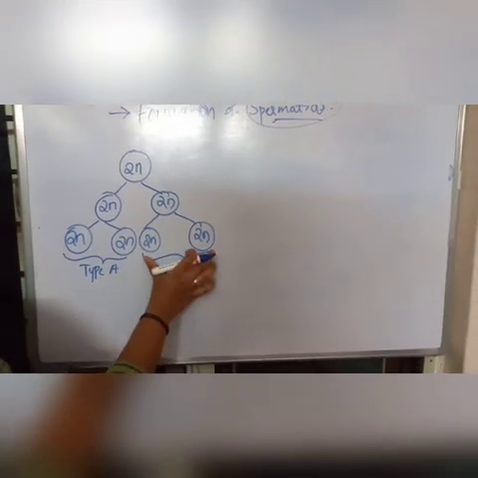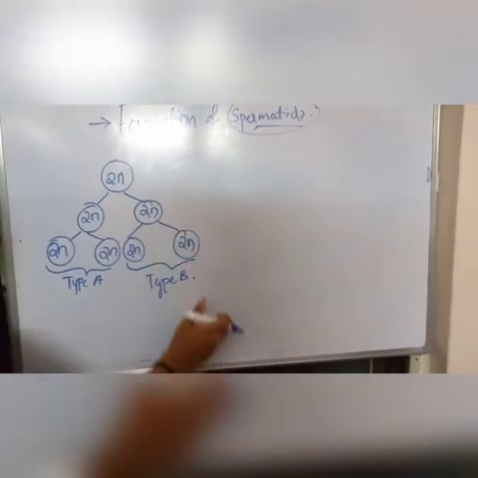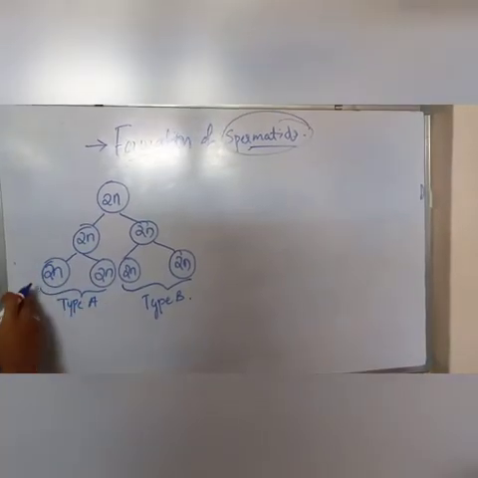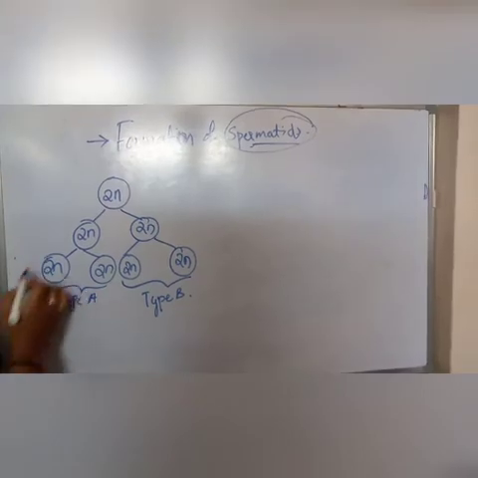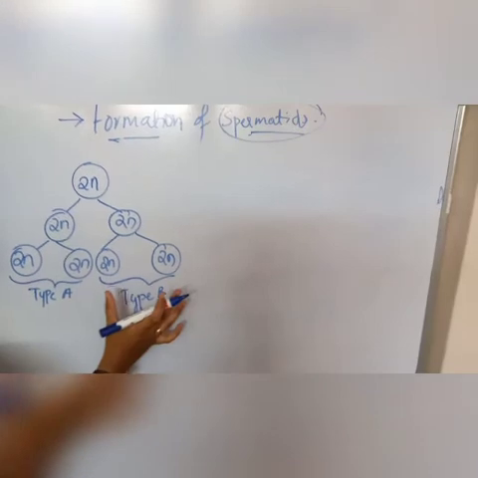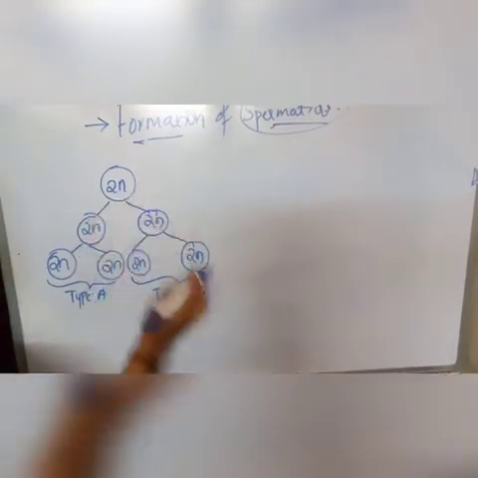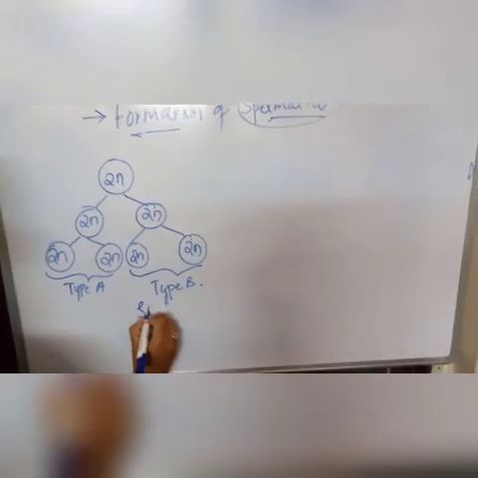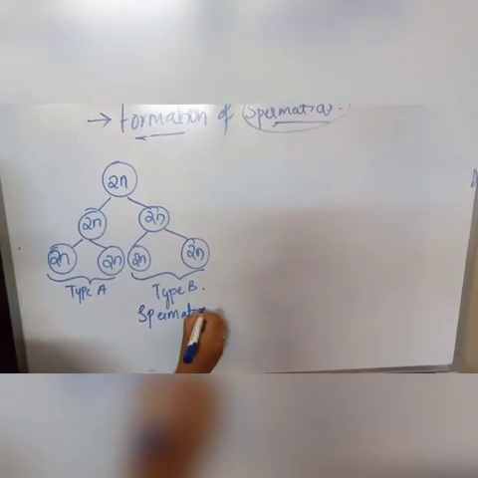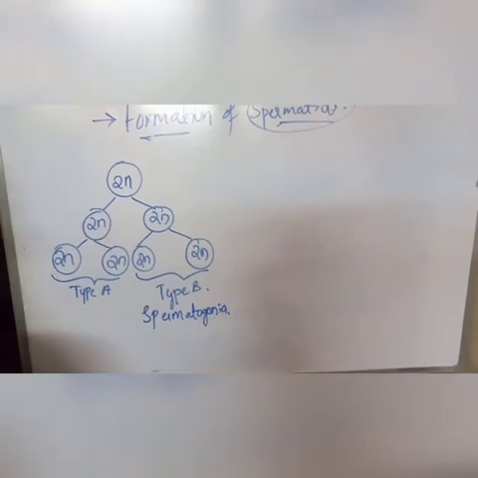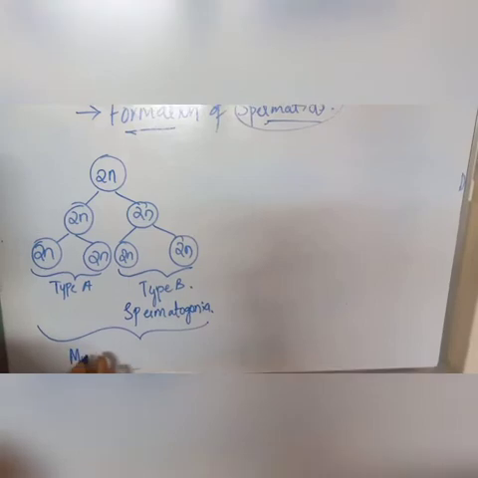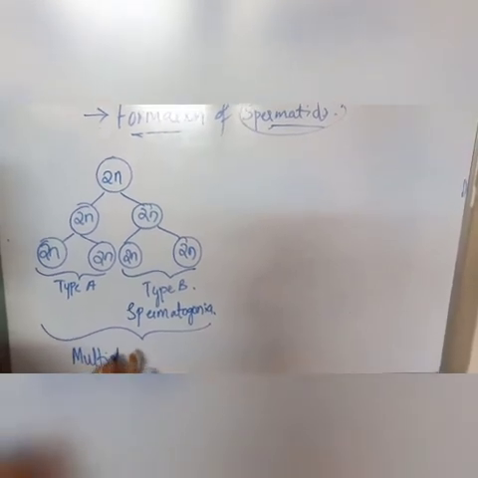The type B cells continue the process of spermatogenesis, whereas the type A cells divide mitotically again to retain their number. This phase is known as the multiplication phase.